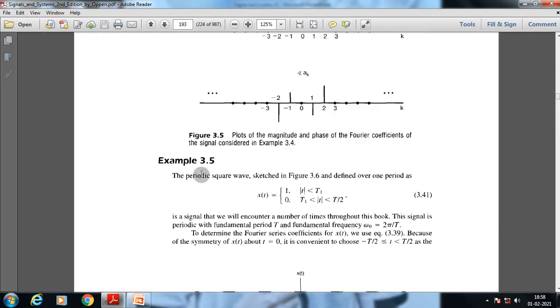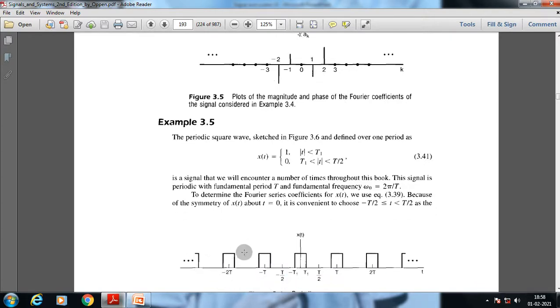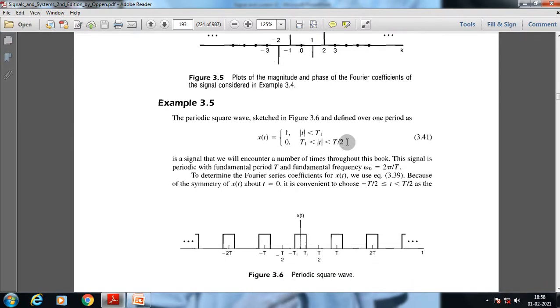This example is from the reference book. It shows a gate pulse function, represented graphically here and mathematically as x(t) equal to 1 when the magnitude of t is less than T1, and x(t) equal to 0 for magnitude of t between T1 and T/2.